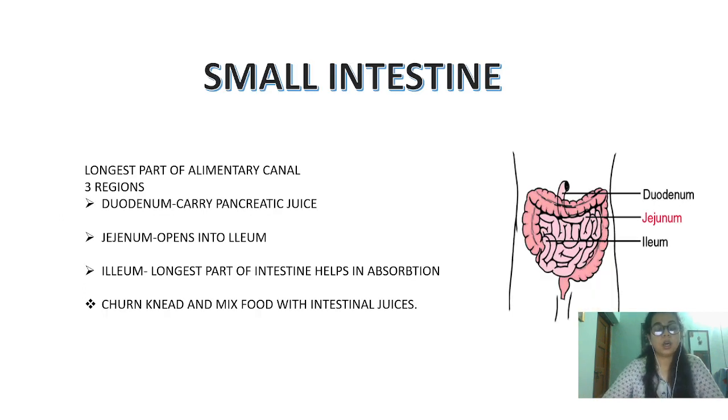Next we come to the longest part of our alimentary canal, the small intestine, which consists of three parts: the duodenum, jejunum and ileum. What is the main function of the small intestine? The main function is absorption. Maximum absorption of our food takes place in the small intestine. The pancreatic juice and the intestinal juice secreted in the small intestine get mixed with the food, and the majority of it gets digested.